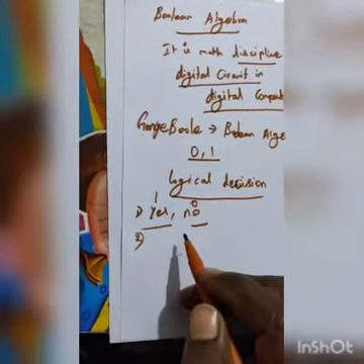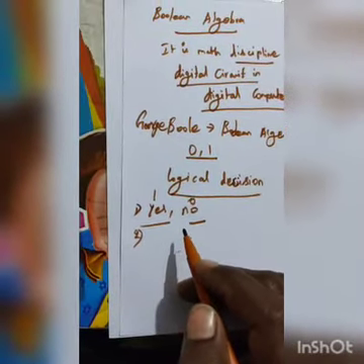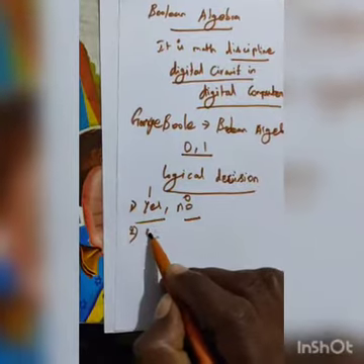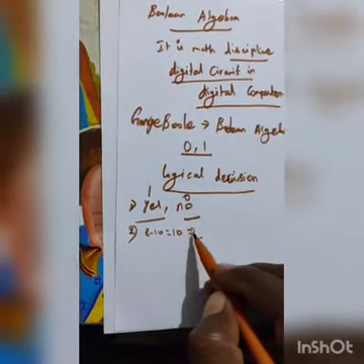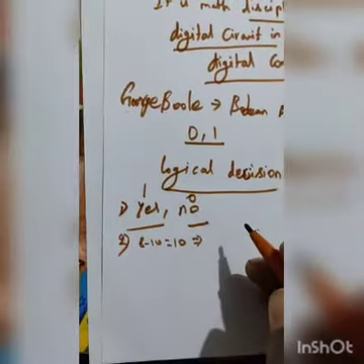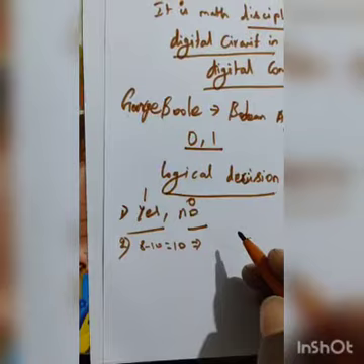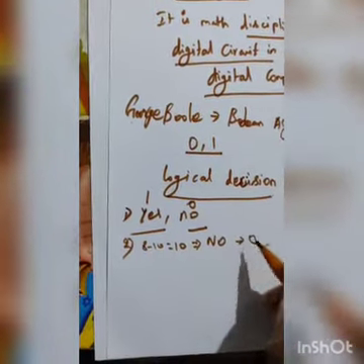Next question: 8 minus 10 is equal to 10. Is this answer correct or not? 8 minus 10 is equal to 10. It is wrong. Wrong means no, so the value is 0.